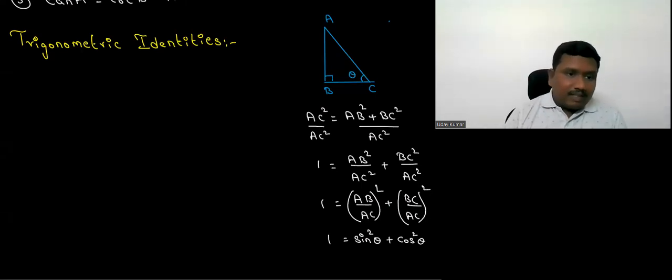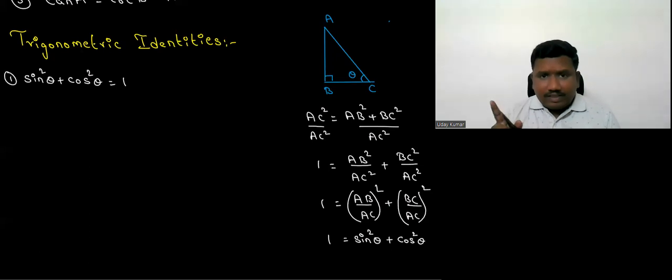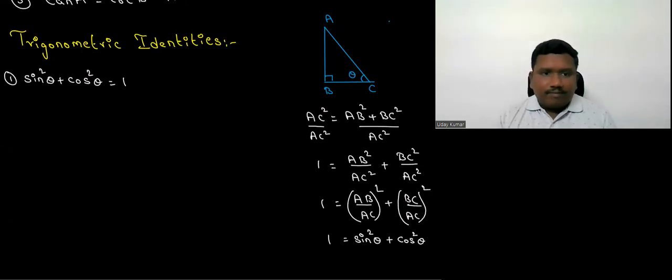This is the first trigonometric identity: sine square theta plus cos square theta is equal to 1. That is true for all the values of theta, and that's the reason we are calling that an identity. First and foremost trigonometric identity.